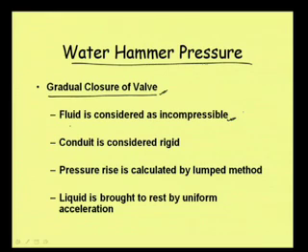Well, this is one advantage. Here we are not considering the fluid to be compressible. Then the conduit is considered rigid. The pipe that is carrying the fluid is considered to be rigid. Then the pressure rise is calculated by the lumped method.